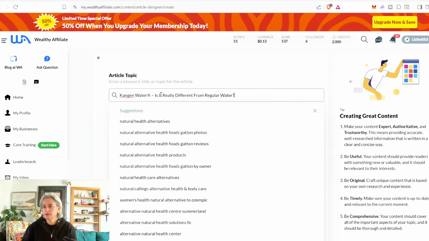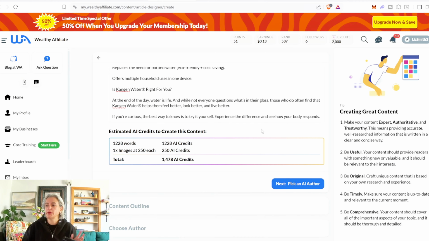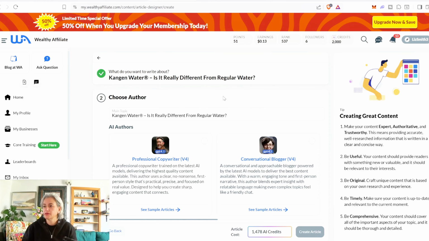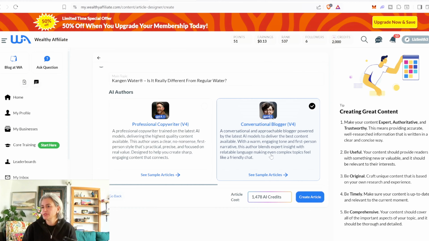What happens if I do this? Let's see what happens. I'm learning. I don't know. A professional copywriter trained on the latest AI models, delivering the highest quality content available. The author uses a clear, no-nonsense, first-person style with a practical, precise focus. So now I have to choose an AI avatar to write this for me. Or do I want a conversational blogger, a conversational, approachable blogger powered by AI to deliver the best content, with a warm, engaging tone, first-person narratives, blending expert insight with relatable language? I'm going to try the conversational.